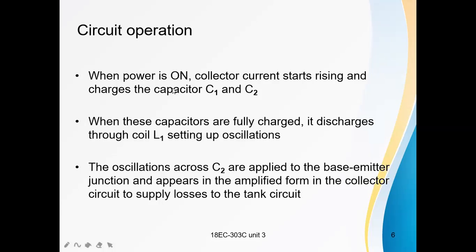Whenever the power is on, the collector current starts increasing. With this collector current, the C1, C2 capacitors start charging. When these capacitors are fully charged, they start discharging through inductor L1. In this circuit there is a feedback through capacitor C2. Whatever oscillations occur across C2 are applied to the base emitter junction, and these signals are amplified.